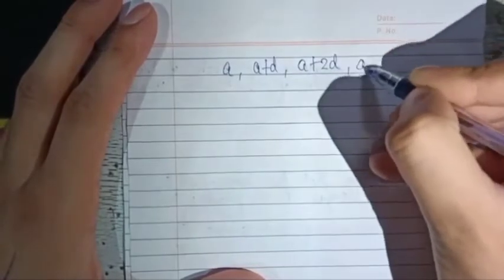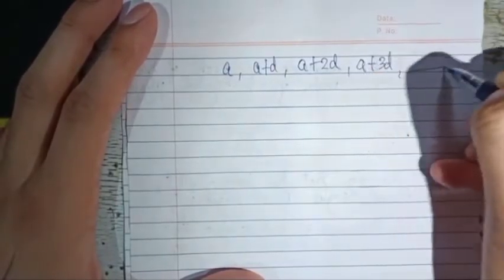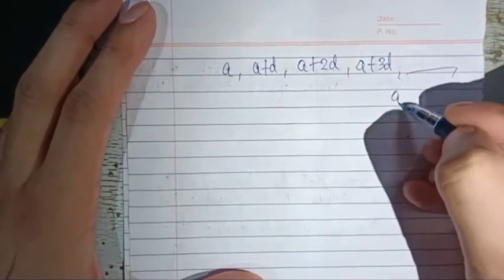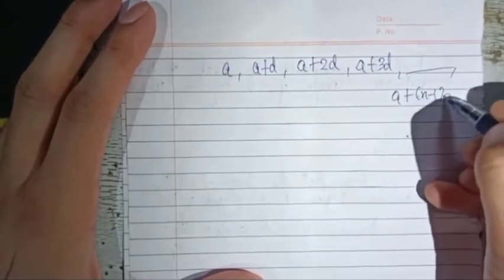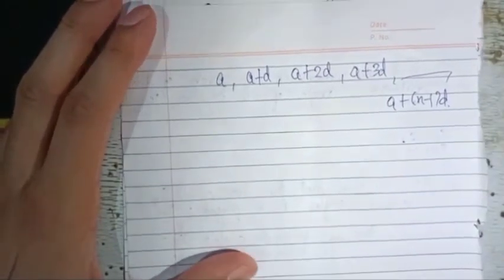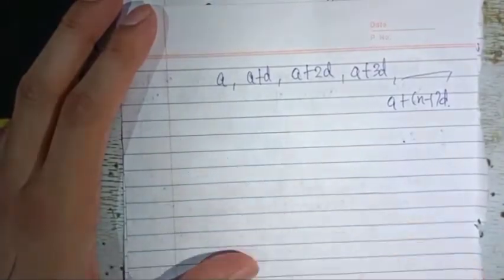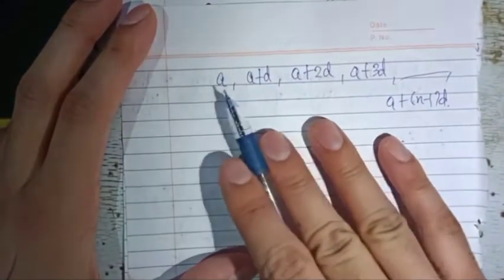Whenever you want to form any arithmetic progression, you can write the first 3-4 terms like this. The first term is A, the second term will be A plus D, the third term will be A plus 2D, the fourth term will be A plus 3D, and so on. At the last you will get A plus n minus 1 D. You just need to put the values of A and D into the expressions.